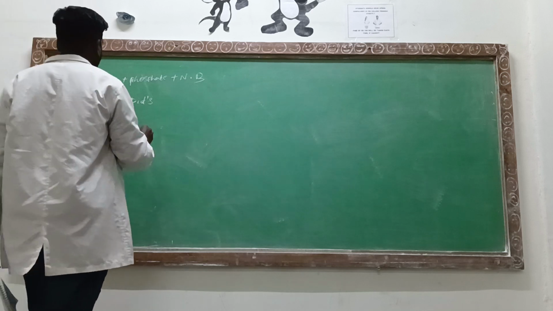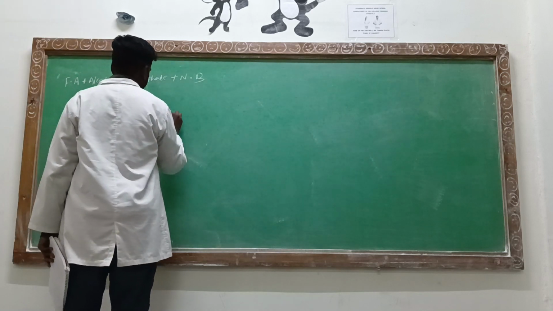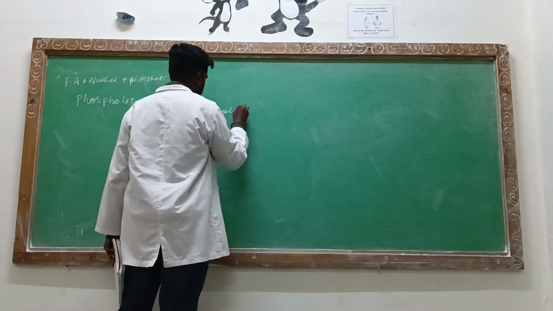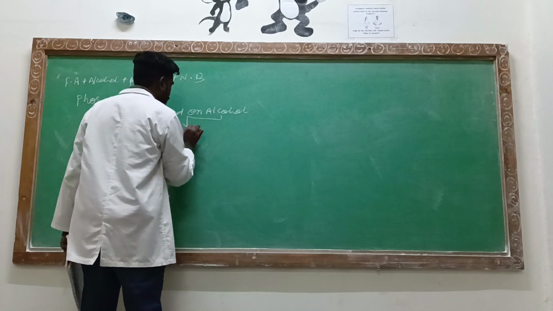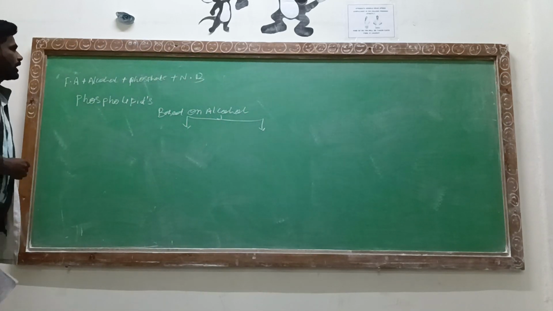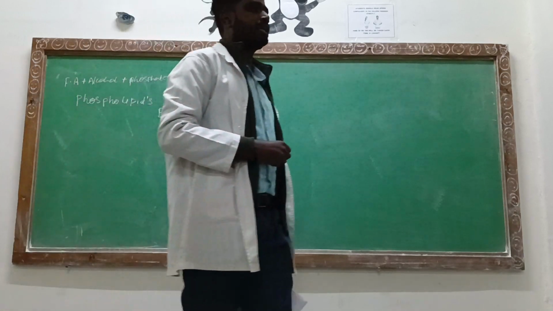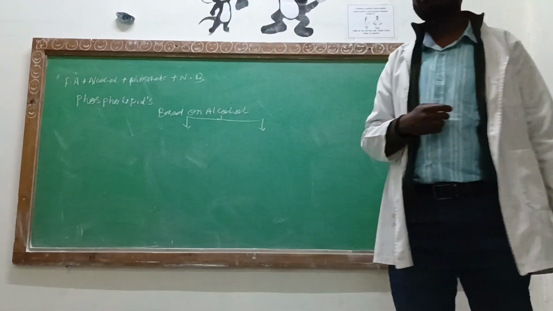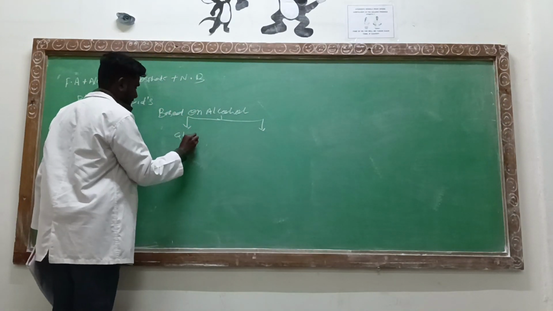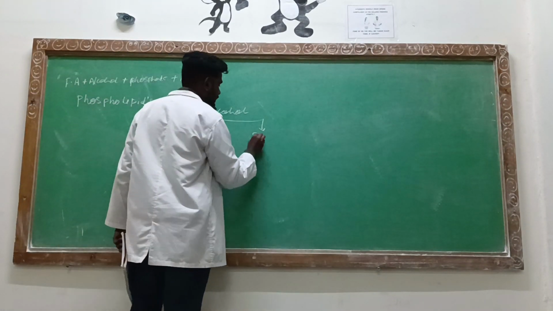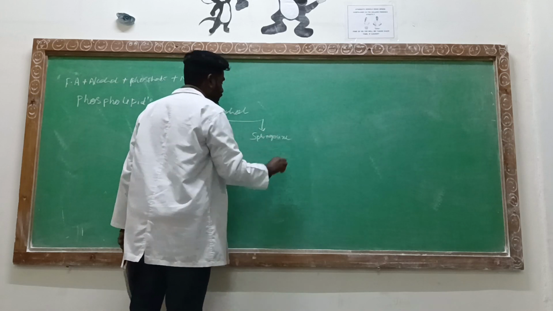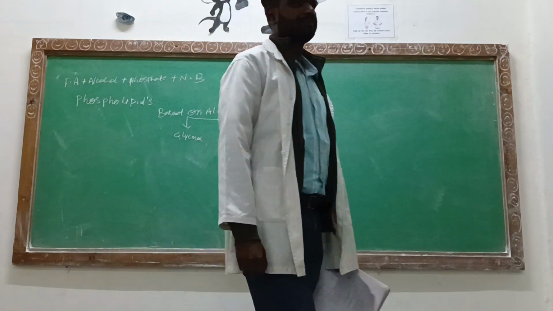Now, based on alcohol group, we will be dividing the phospholipids into two categories. Based on the alcohol group, we will be dividing the phospholipids into two categories. What are the two categories? Glycerol, sphingosine. Now glycerophospholipids, sphingophospholipids.